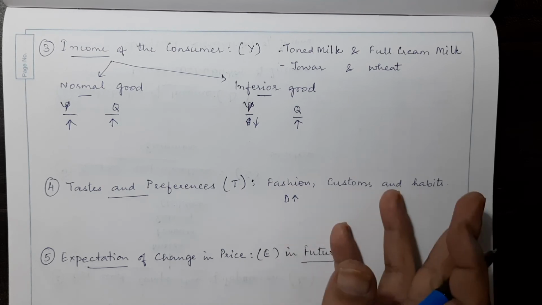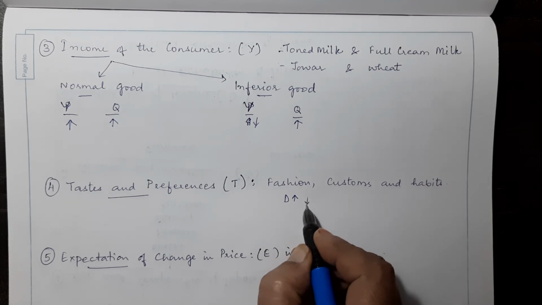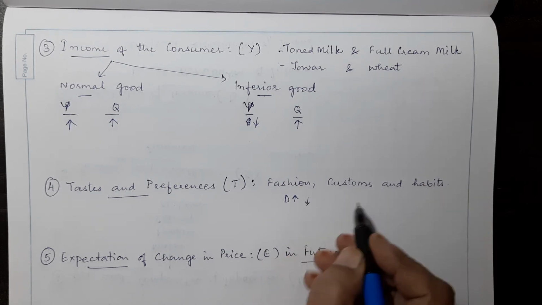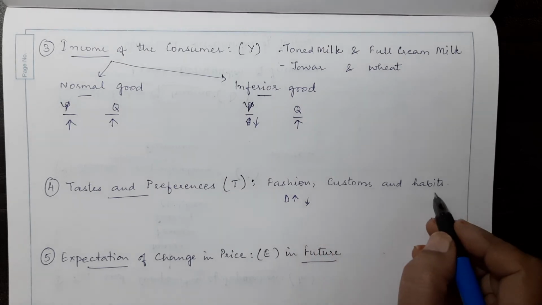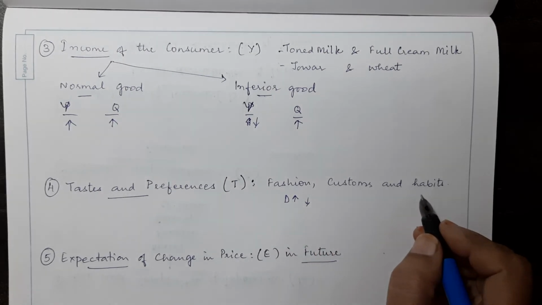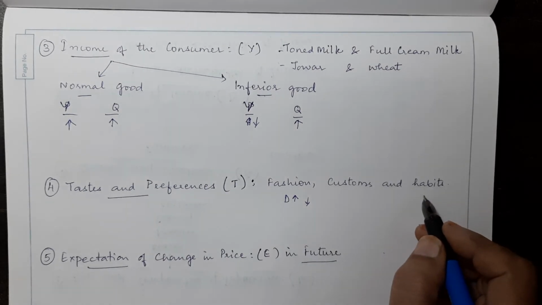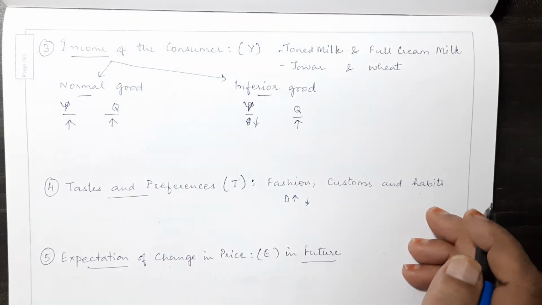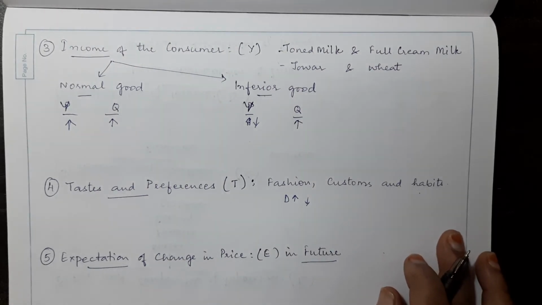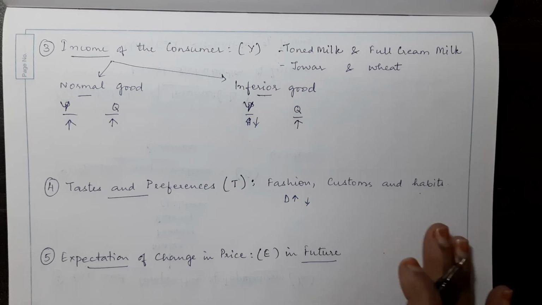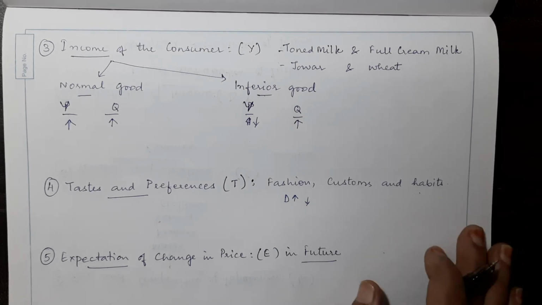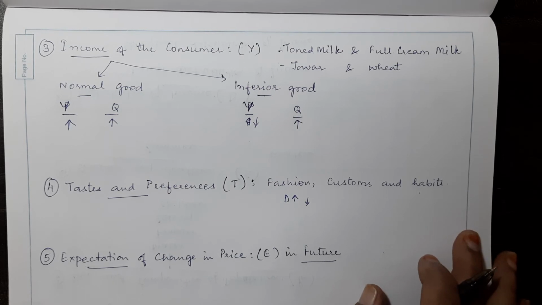When it is out of fashion, the demand falls. Similarly, customs and habits. If somebody is habituated to alcohol, even when the prices go up, the demand wouldn't change. So that would be the relationship between habits and prices or demand for habitual goods like smoking.